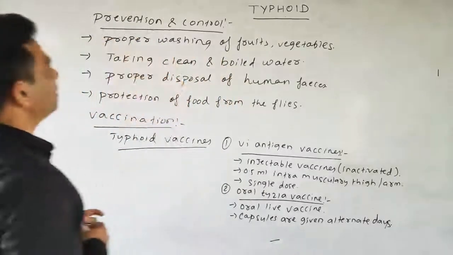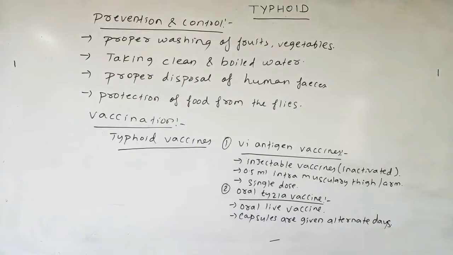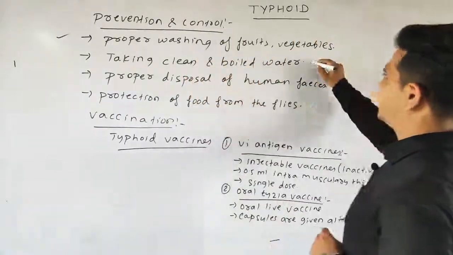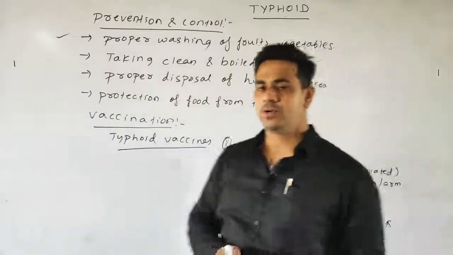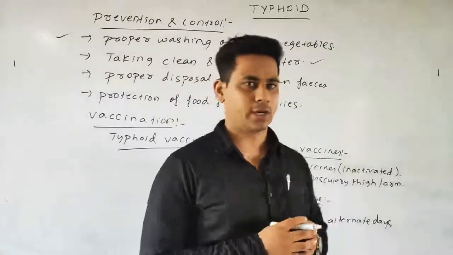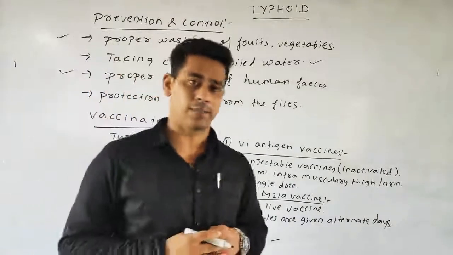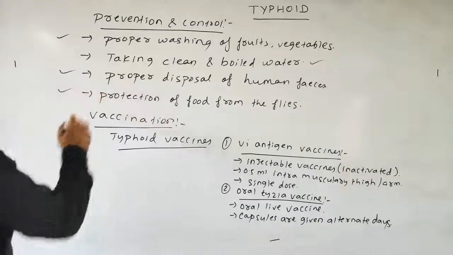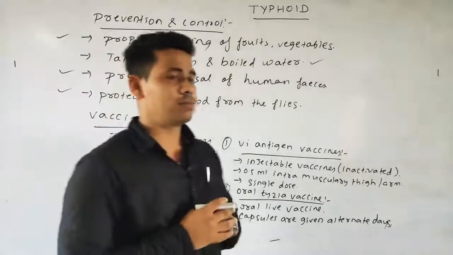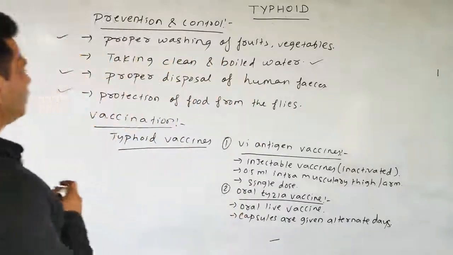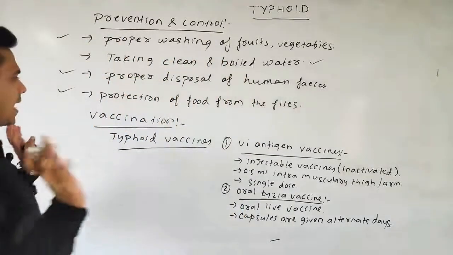Next come to your prevention and control of typhoid. As we have seen the prevention and control in the case of ascariasis, almost the same prevention applies: proper washing of the fruits and vegetables, taking clean and boiled water, as it is also caused due to contamination of the water and the food. Then also proper disposal of human feces or fecal matter. Lastly, we can protect the food from flies by properly covering the food. It was the same prevention and control as in the case of ascariasis.